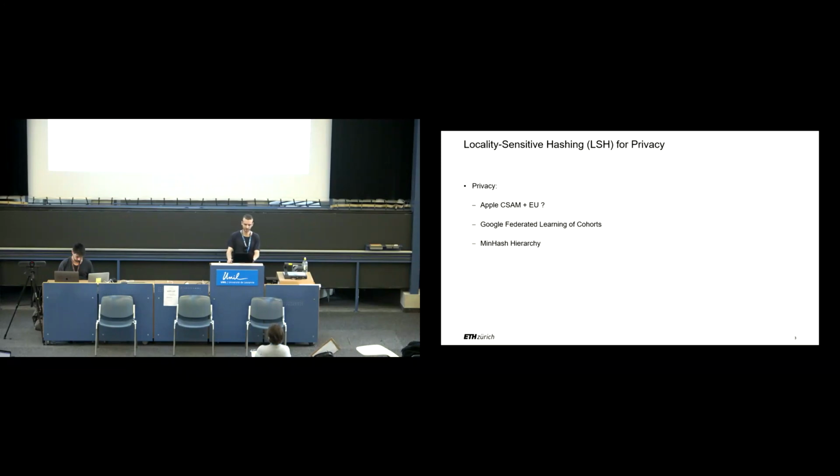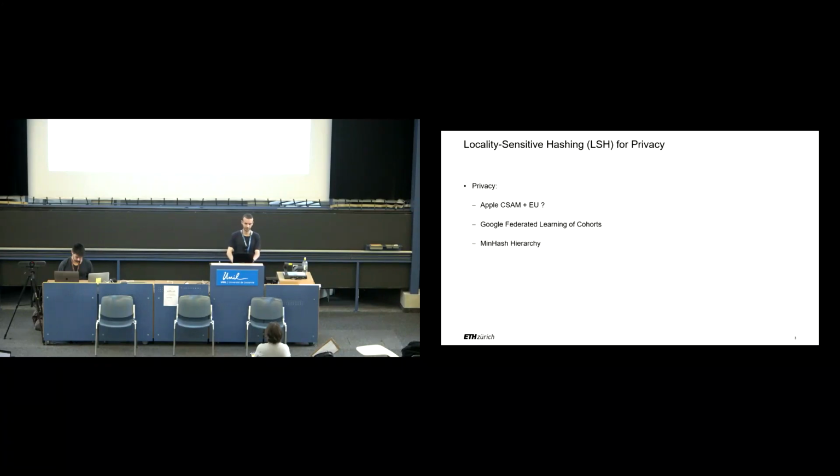Apple has recently proposed using LSH to ensure privacy and usability of collected data. Apple aims to detect child sexual abuse material in iCloud photos while preserving user privacy. It uses LSH to detect the presence of content similar to abusive images on a device without learning anything not related to the abusive images. The EU is also proposing a similar approach to combating CSAM.